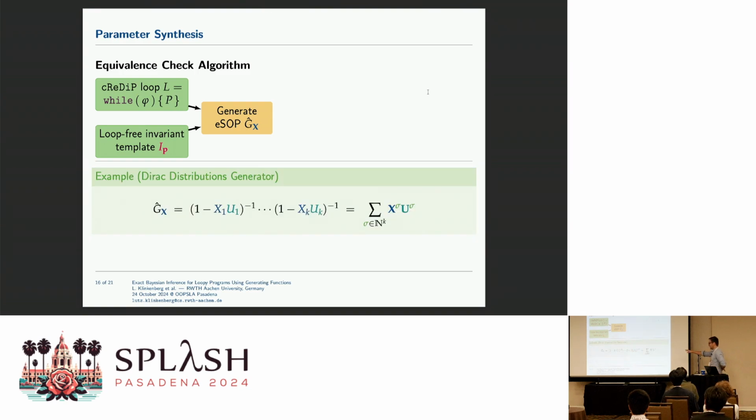And if we take one very particular one, which looks like this, for every program variable we introduce a new spurious variable, and this special second order probability generating function basically enumerates all Dirac distributions, all point distributions.